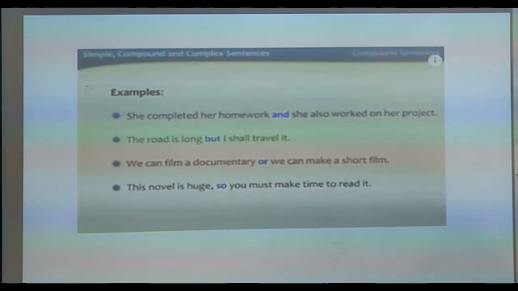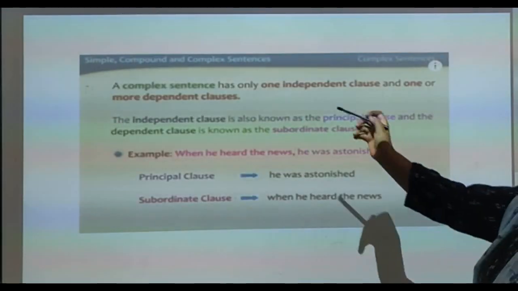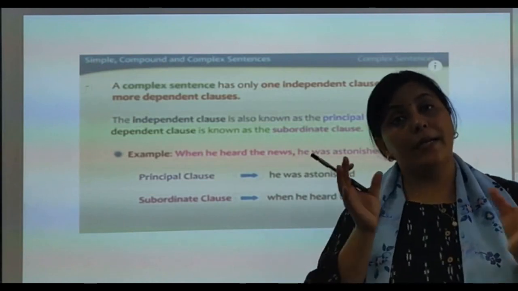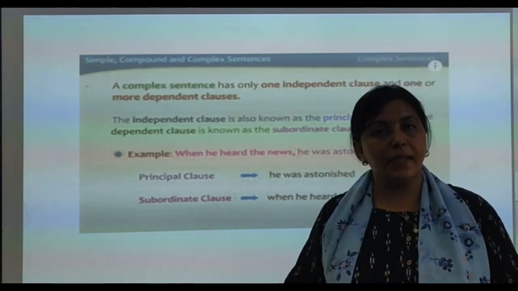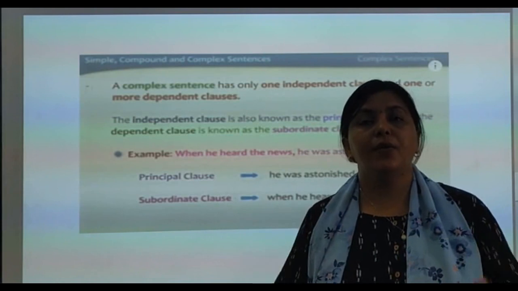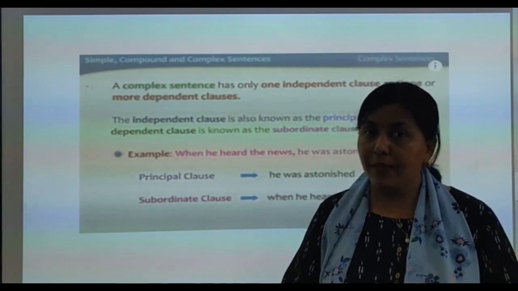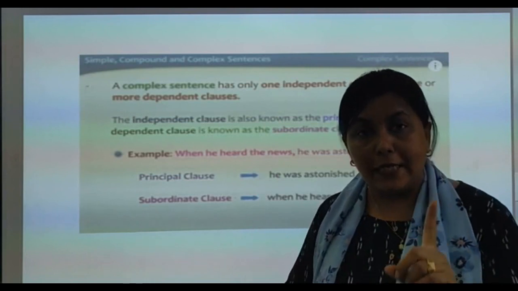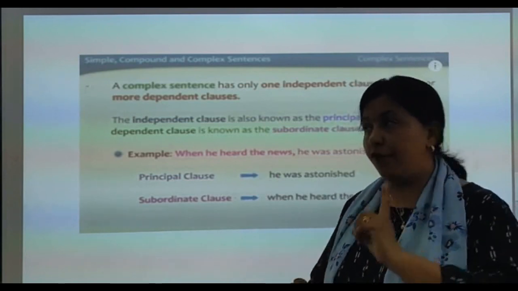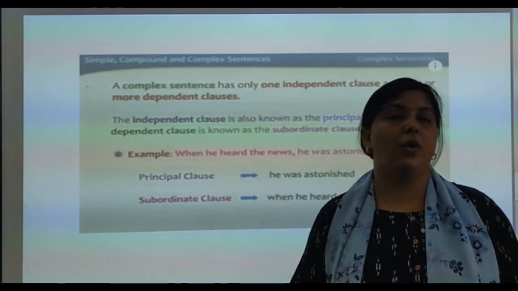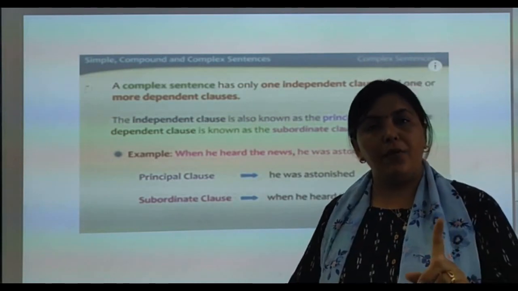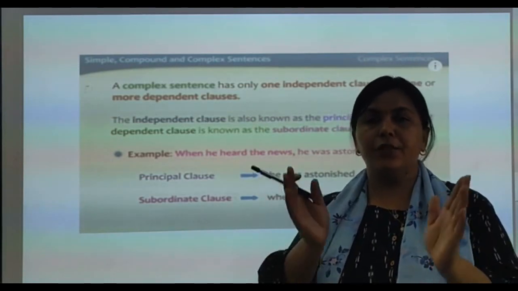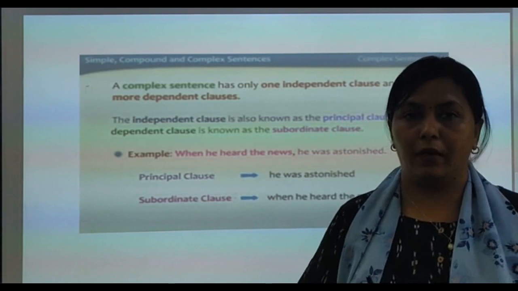Then complex sentence. Now what is a complex sentence? As the name suggests, it is a complicated one. It is a complex structure. A complex sentence has one independent clause and one dependent clause. Independent, you understood? The sentence which has its own complete meaning.